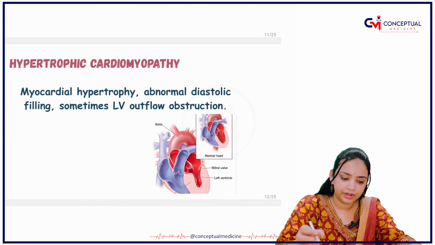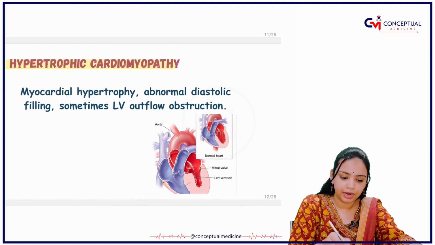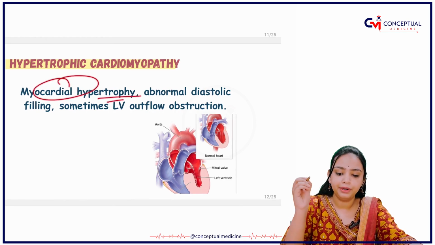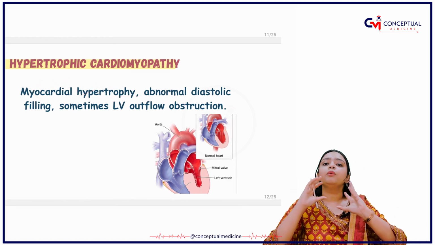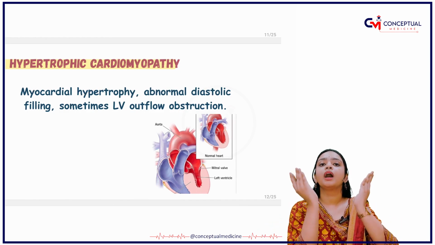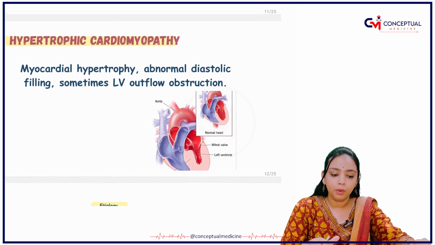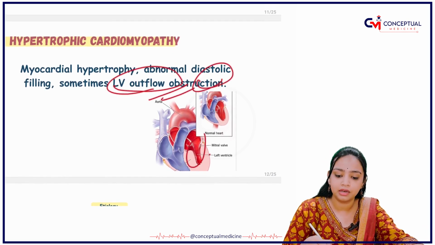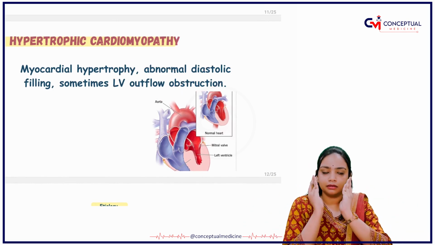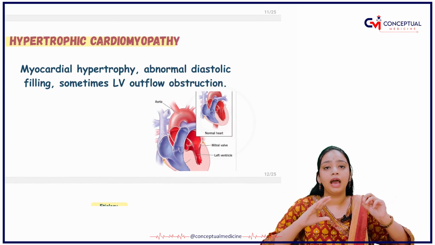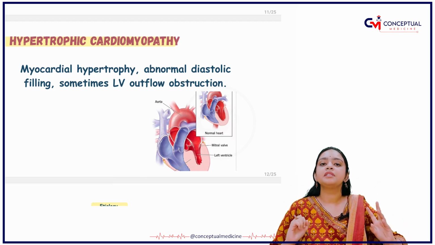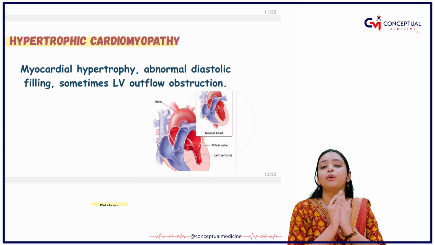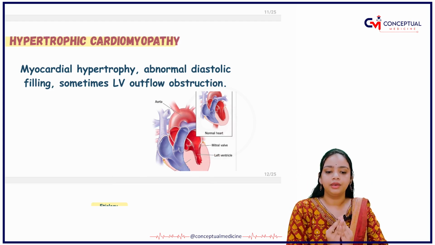Next, let's read about hypertrophic cardiomyopathy. What is hypertrophic cardiomyopathy? It is myocardial hypertrophy. What is the myocardium? The muscles of the heart. So the muscles of the heart here are getting inflamed. Now what happens is LV outflow obstruction. When the muscles of the heart get hypertrophied, right, there is a left ventricular obstruction.